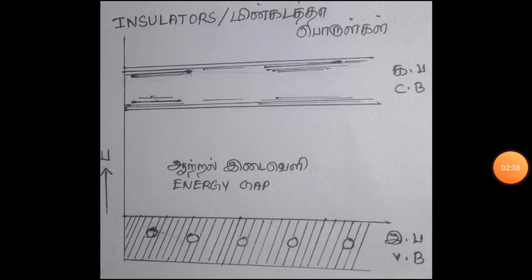And here we have the diagram. There is a large energy gap between the valence band and the conduction band, so the electrons from the valence band do not move to the conduction band, so these materials do not conduct electricity.